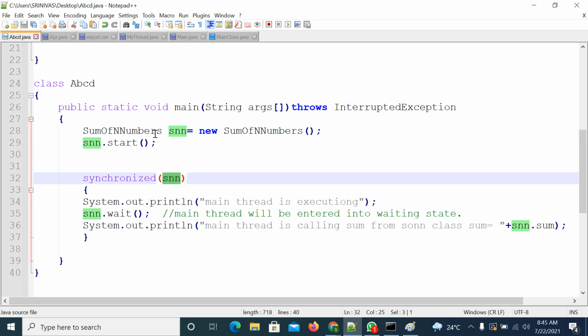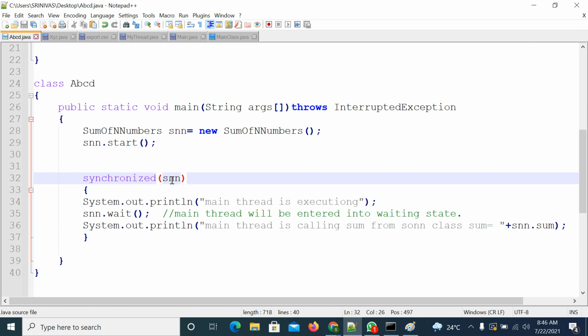Who will lock the sum of n numbers object? Who will lock the first sum of n numbers object? Whenever you start it, it has to register the low-level activities, then it has to get the CPU time. But the main thread is already registered and started, so the main thread will get the lock.